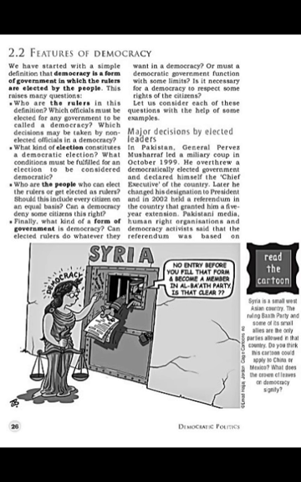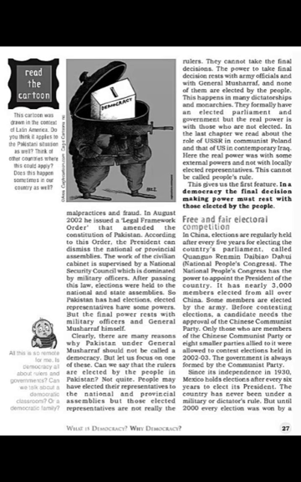So now page 27, students. We were talking about the major decision by the elected leaders. In this we are talking about Pakistan's General Pervez Musharraf, and in August 2002 he issued the Legal Framework Order that amended the constitution of Pakistan. According to this order, the president can dismiss the national and provincial assemblies. So Musharraf became so powerful that a non-elected leader now can dismiss the assemblies, which are elected by the people,